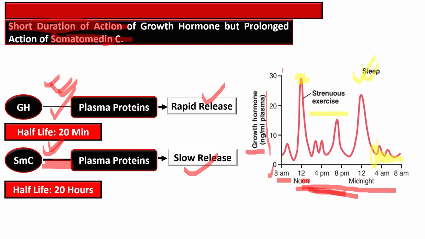Sleep, especially deep sleep, causes the major release of growth hormone into the blood, and strenuous physical activity also triggers a temporary surge of growth hormone. This pulsatility helps explain the short half-life of growth hormone, but the prolonged effect is exerted through somatomedin C, or insulin-like growth factor 1.